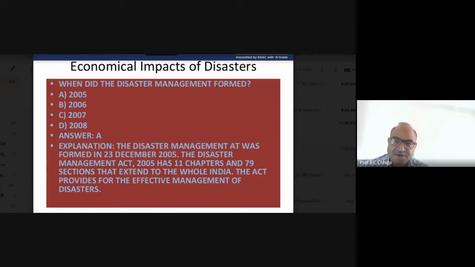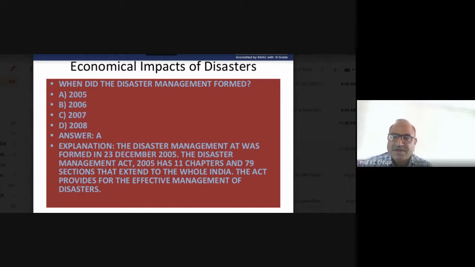So definitely the legal aspect, the act that was there in 2005 about disaster management, is about how we can control, how we can build resilience, how we can give a better way to settle down that particular area. So what happened in 2013?